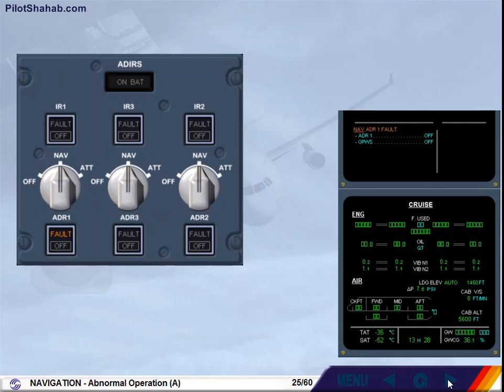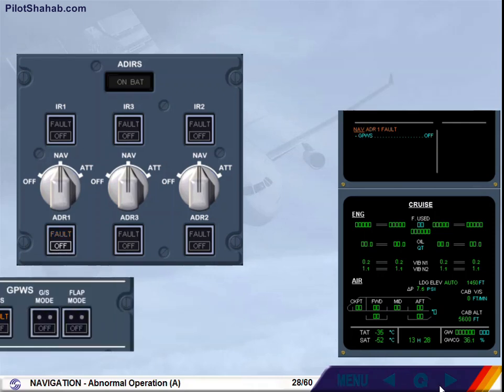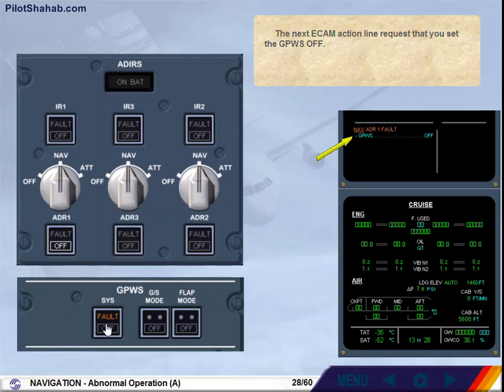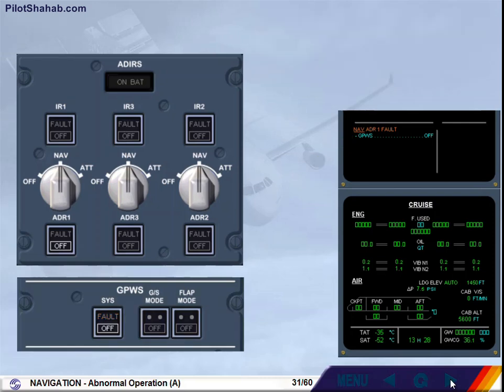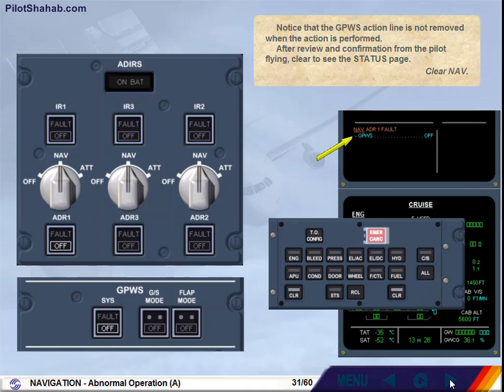ADR1 has to be switched off. Continue ECAM action. The next ECAM action line requests that you set the GPWS off. Continue ECAM action. Notice that the GPWS action line is not removed when the action is performed. After review and confirmation from the pilot flying, clear to see the status page. Clear nav.